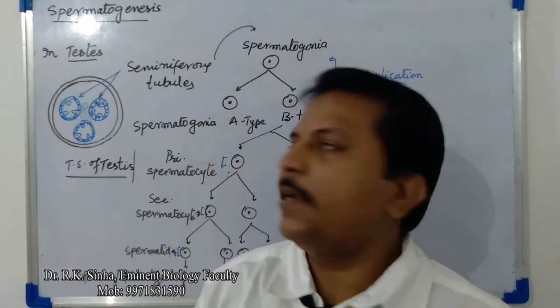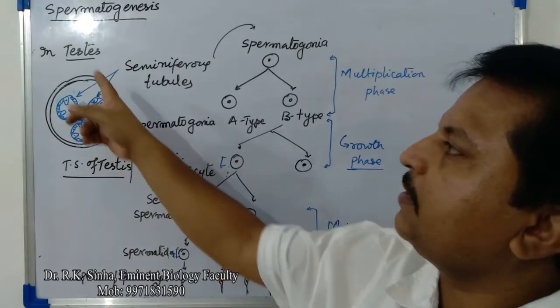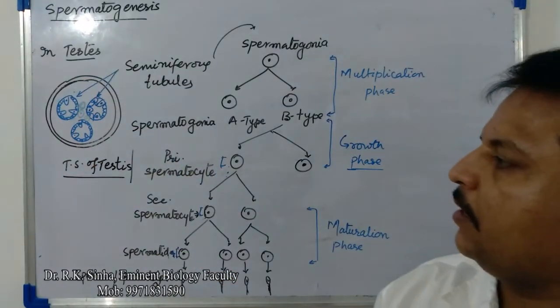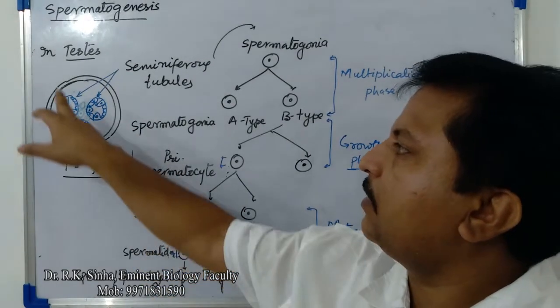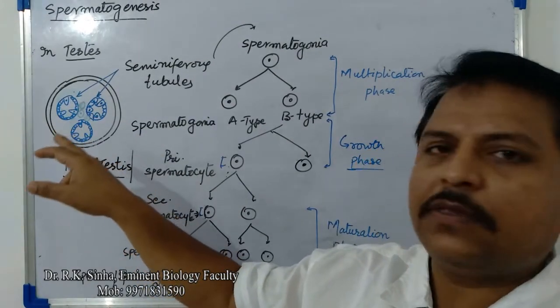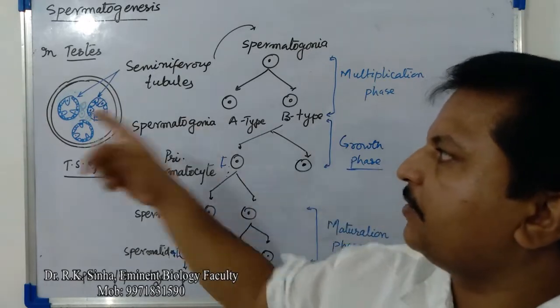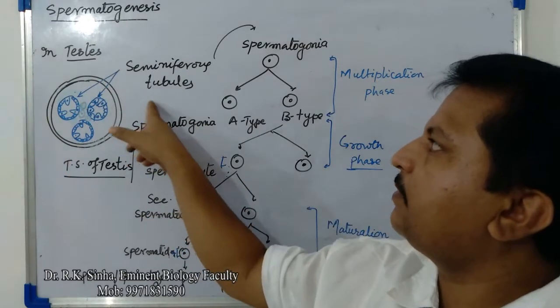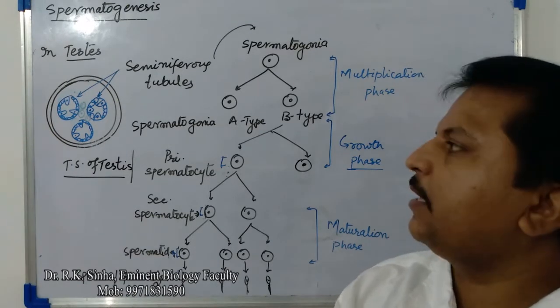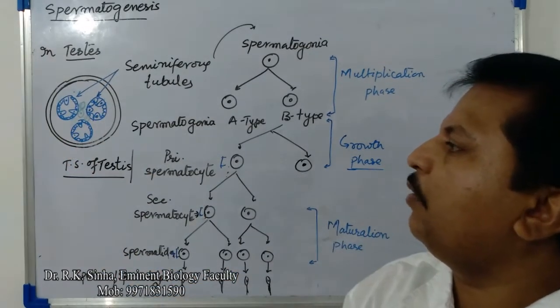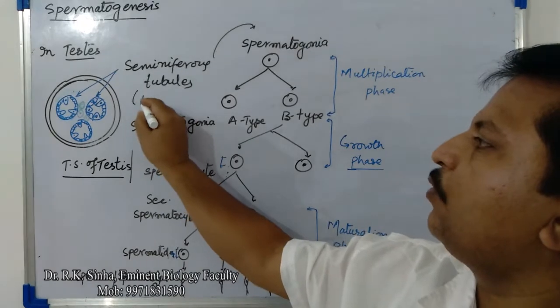So in short, we can understand spermatogenesis in testes. As we have already studied, this is the structure of the testis, a transverse section, in which there are many functional units, that is seminiferous tubules, and the number of seminiferous tubules in each testicular lobule is 1 to 3.